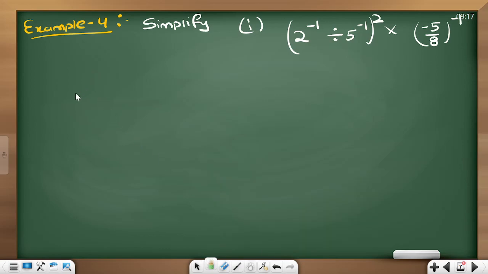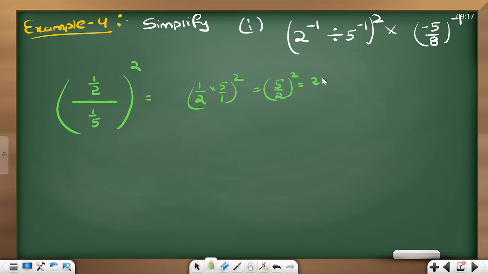See here, 2 power minus 1 means 1 by 2, and in between there is a division symbol. 5 power minus 1 means 1 by 5, correct? Whole square is there. Let's first simplify only up to this part. Now that is going to be 1 by 2 divided by 1 by 5. When you bring that fraction to the numerator, it will become 5 by 2 whole square, that is 25 divided by 4. Akshita, this is the answer only up to here.